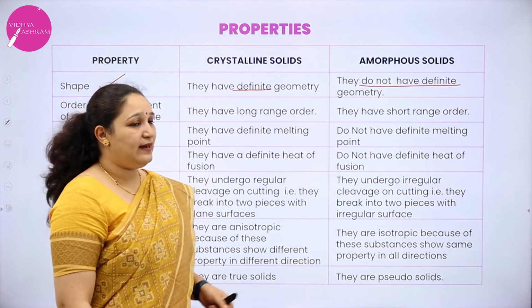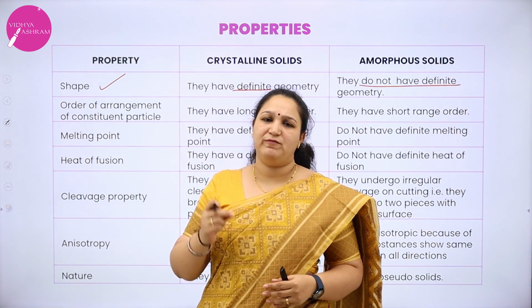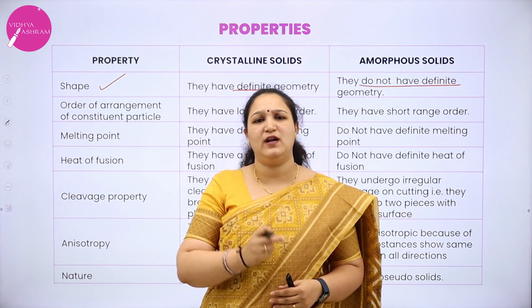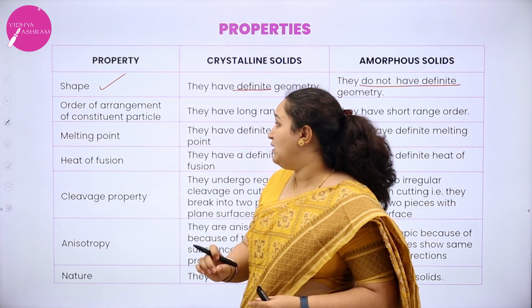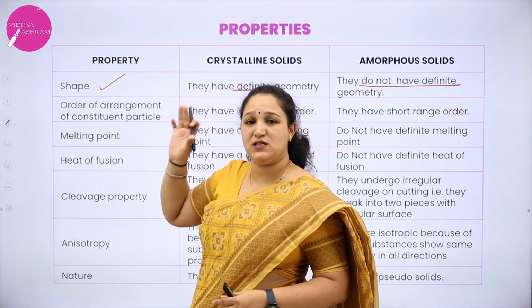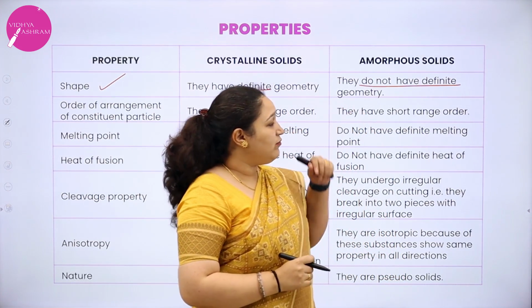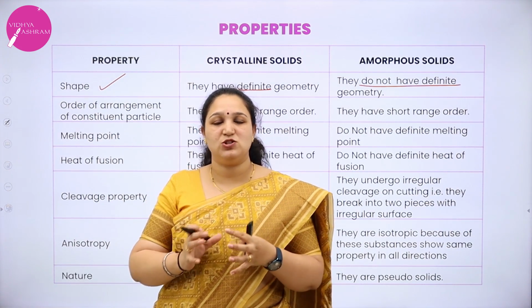If I take any piece of diamond, it has a particular perfect geometry. All the diamonds in the world have a particular perfect geometry. That's the reason we call it definite. They have a definite geometry. Diamond is a crystalline solid. Similarly, amorphous solids do not have a definite geometry because the particles are randomly placed. The geometry is not there.